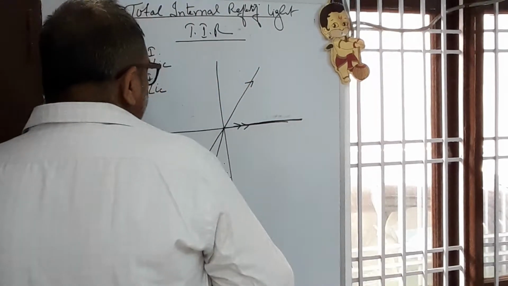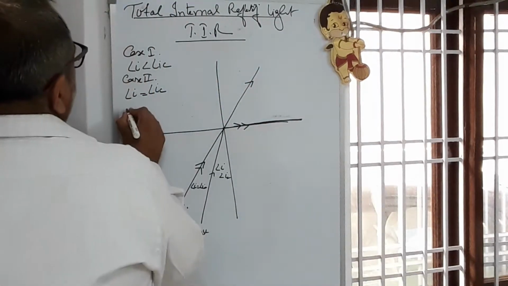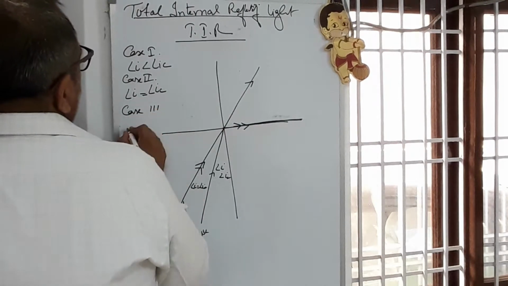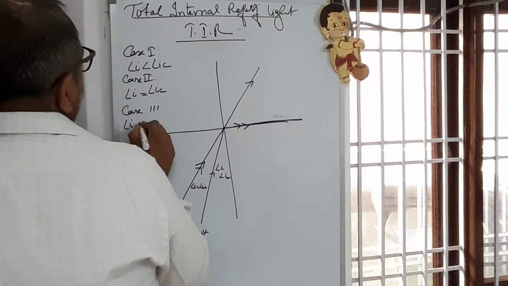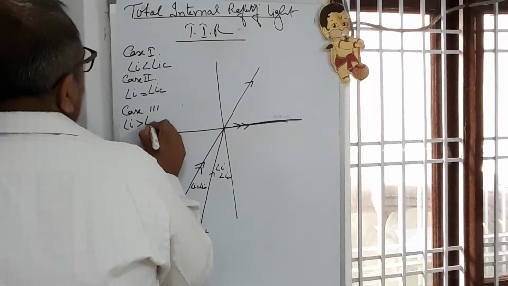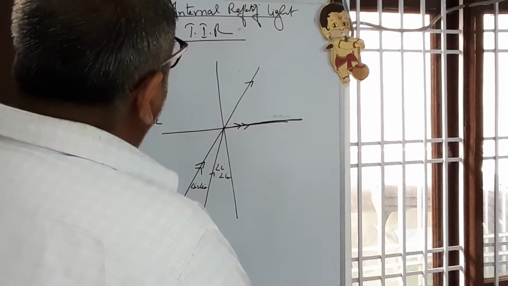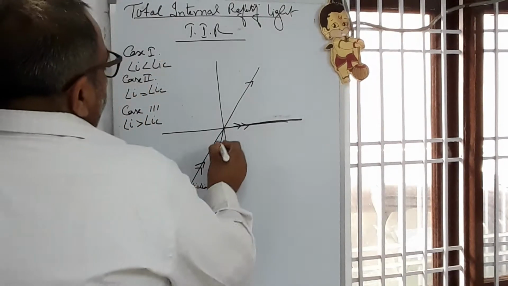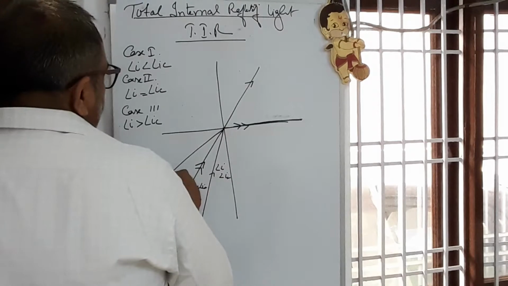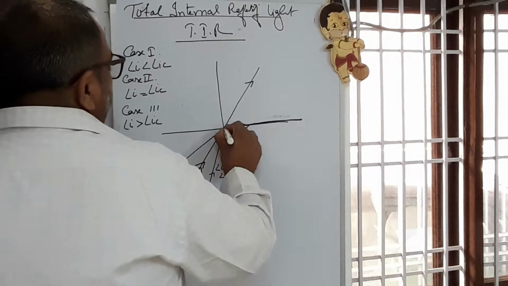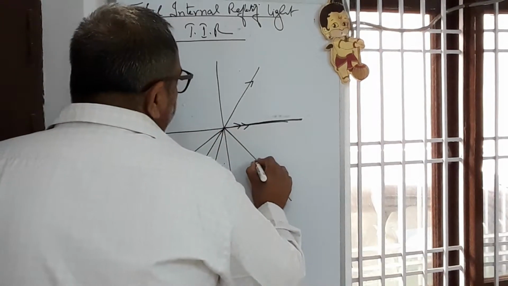And in the third case, angle of incidence is greater than critical angle. जब एंगल ऑफ इंसिडेंस बड़ा हो जाएगा क्रिटिकल एंगल से, here you see by the three arrows I will show you for the distinction. The ray will reflect back in the same medium.